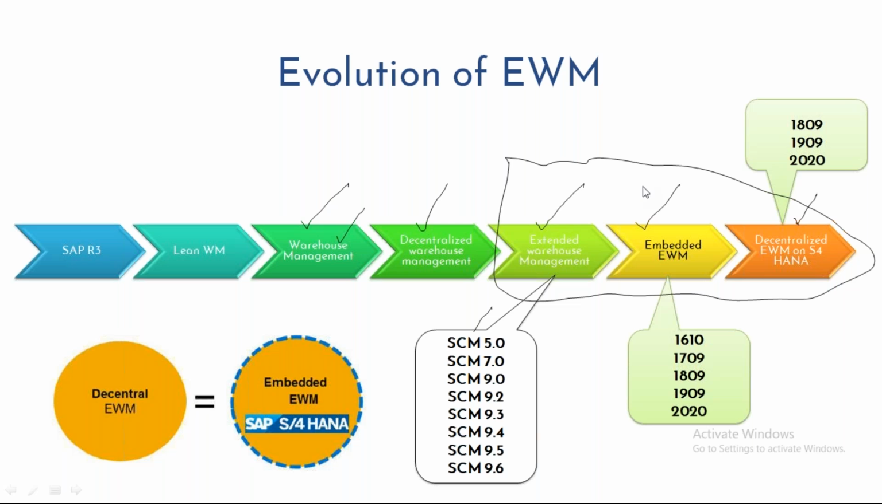Right. So as I mentioned, this decentralized EWM, which is this one and this one, are almost the same. This picture depicts that. It is only the server we are using that is different. Earlier we were using the SCM server, now instead we are using the S4HANA server. That's the only difference. The core concept will remain almost the same. And in our training, we are going to use the 2020 version, the latest version.